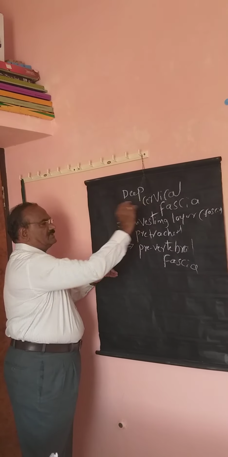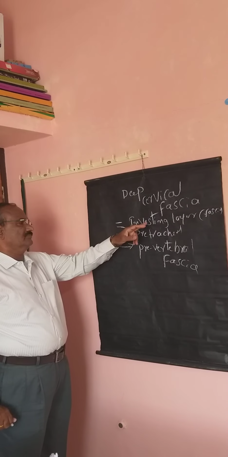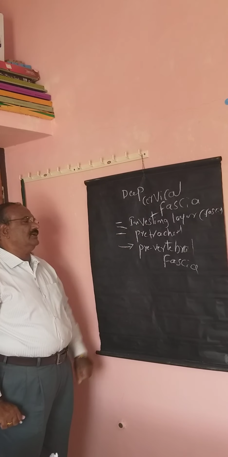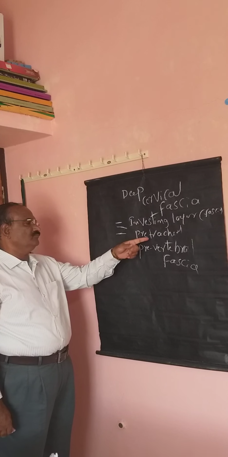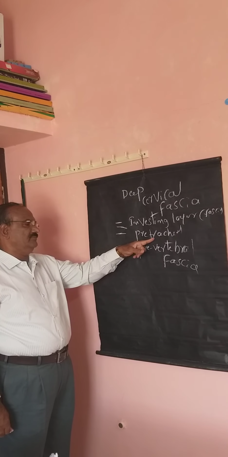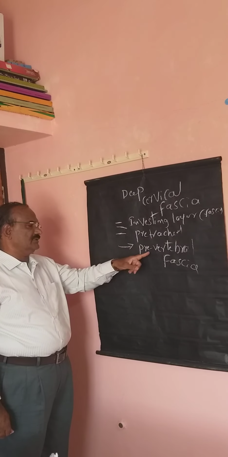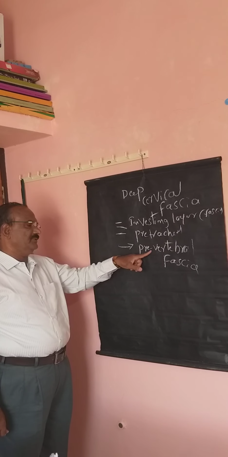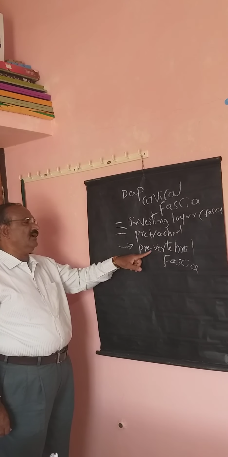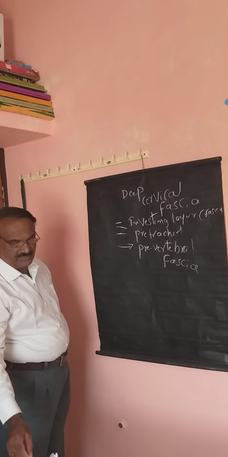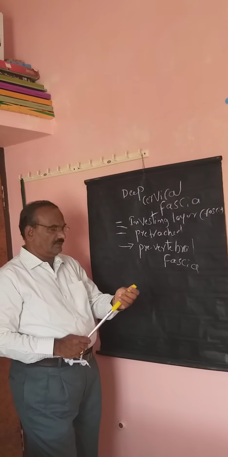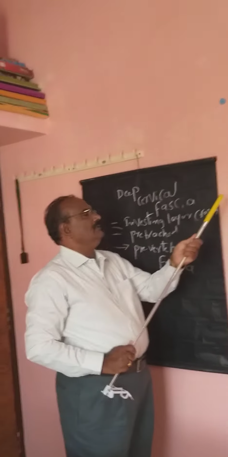The deep cervical fascia has three layers, three parts. Outermost is the investing layer or investing fascia, then the pretracheal fascia, then the innermost is the prevertebral fascia. Now we will see one by one. Now we will see about the investing layer.